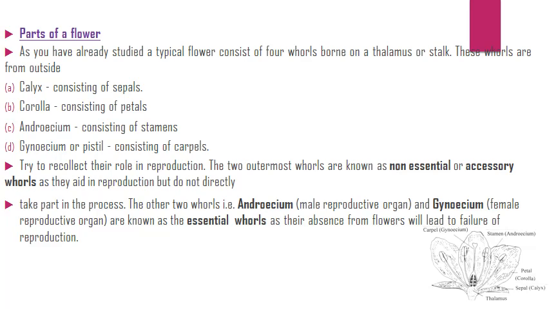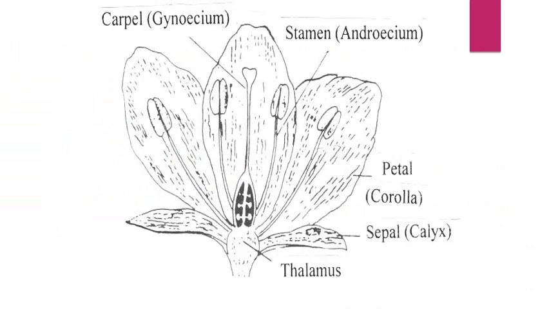The 2 outermost whorls are known as non-essential or accessory whorls, as they aid in reproduction but do not directly take part in this process. The other 2 whorls, androecium and gynoecium, are known as essential whorls, as their absence from a flower will lead to failure of reproduction. This is the structure of a flower. You can see here calyx, corolla, androecium and gynoecium.